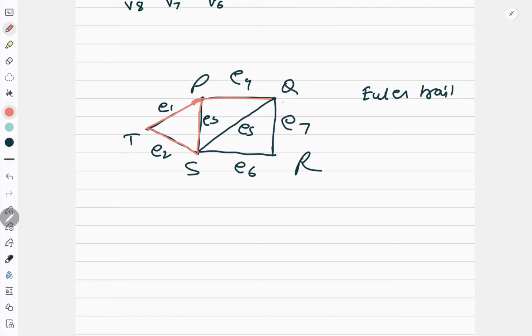Then I have two options, either E5 or E7. So I will go to E7 if I go. Yeah, E7 will also work. See, E7 I can come this and then go back here. Or I can come like this, E5, E6, E7. So I have covered the whole graph. But my final terminal and initial vertex are not same. But that I don't want because I am searching the Euler trail. So I am done with this.